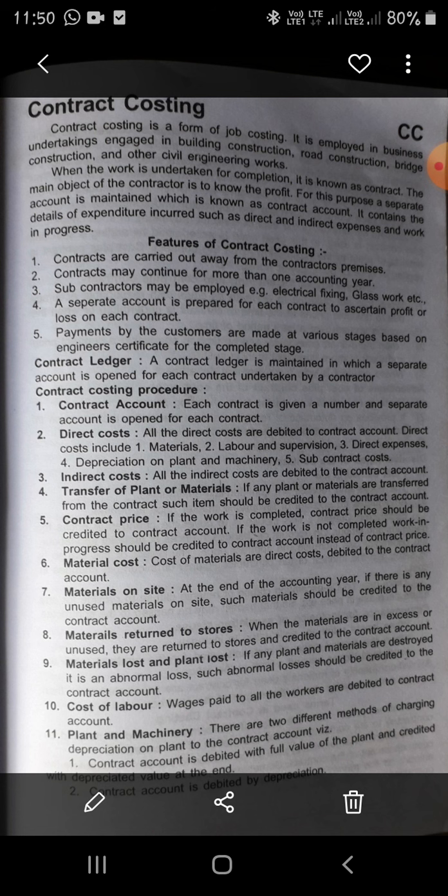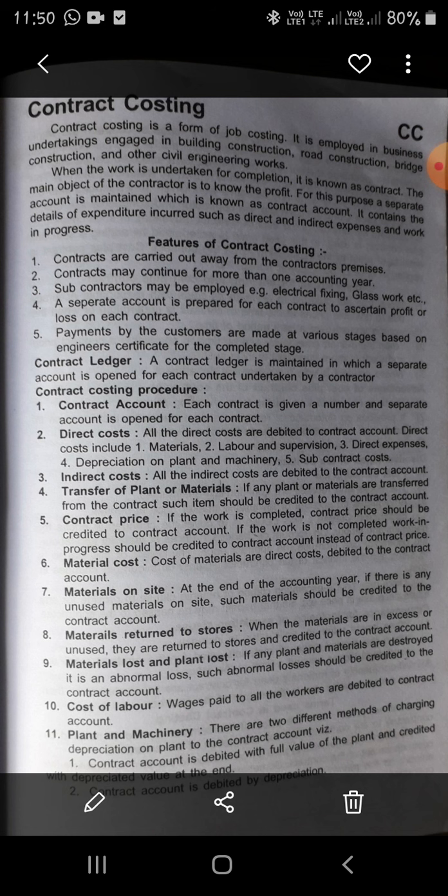First one, contract account. Each contract is given a number and a separate account is opened for each contract. For each job or each contract, you have to maintain a separate account and record the expenditures. Direct cost: all the direct costs are debited to the contract account. That is, costs directly related to the contract can be debited to the contract account.